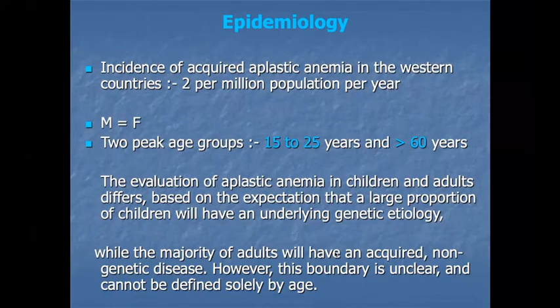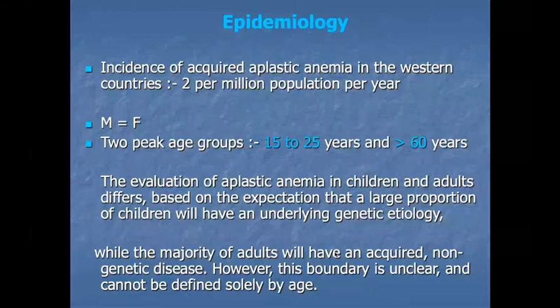In children, the most common cause of aplastic anemia is genetic, whereas in adults, the cause of acquired aplastic anemia is non-genetic. In adults, aplastic anemia is caused by acquired, non-genetic causes. But these are not clear-cut boundaries and cannot be clearly defined. It can be variable.